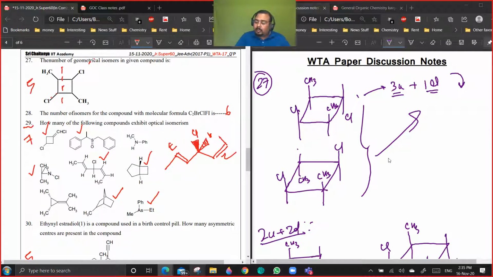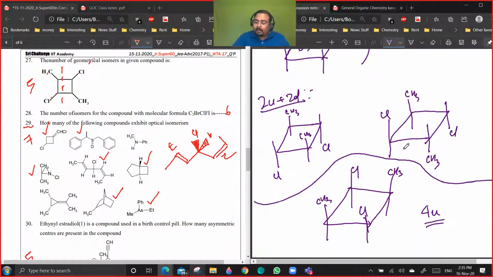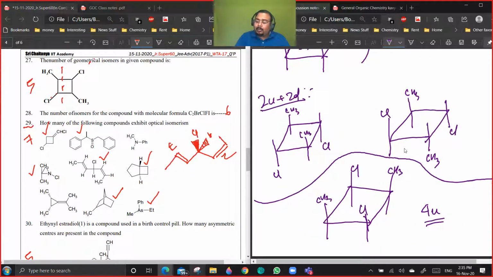So 2 stereoisomers for this, and then you have 2 up and 2 down. So again you will be having changes in half of the molecule only. You can put both Cl down, or you can put 1 CH3 and 1 Cl down. Are you getting the point? Yes or no? So here also you will get 2. So total 2 plus 2 plus 2 up and 2 down.